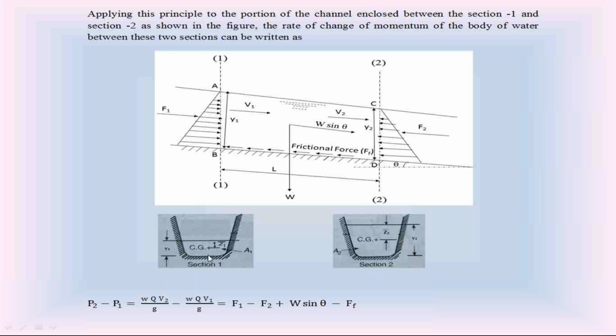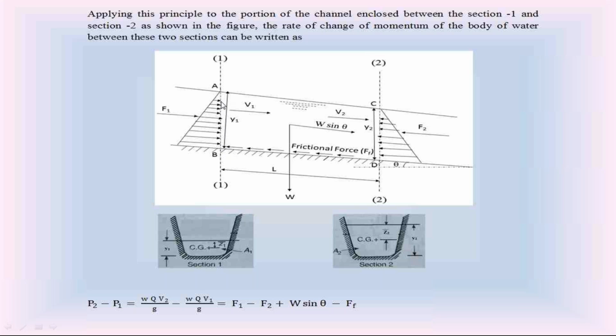A1. What is the unit weight? W. What is the depth of the centroid? Z1 bar. So the magnitude of this hydrostatic force F1 at section 1 is equal to W, unit weight of water, into area A1 into Z1 bar. That is the equation of the hydrostatic force F1 on the vertical plane at section 1.